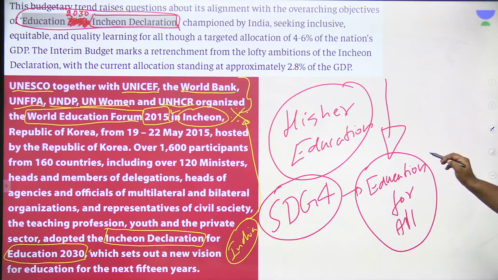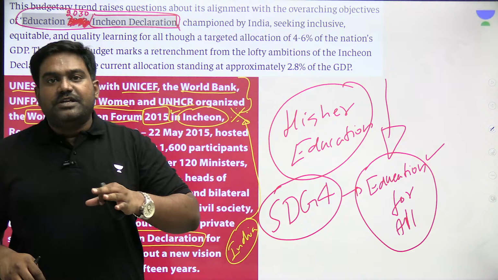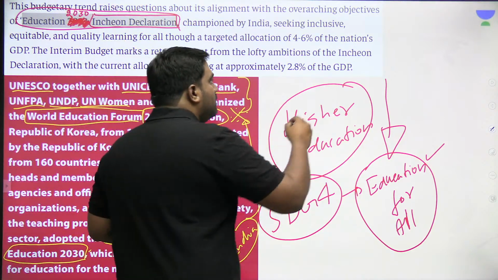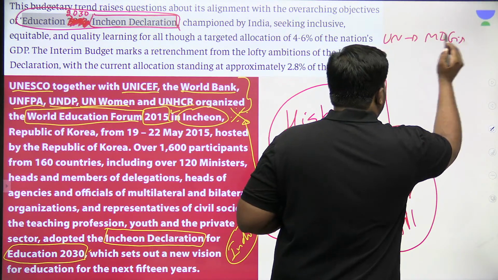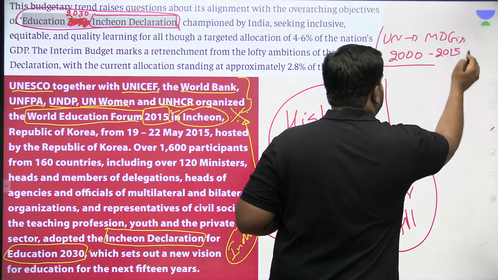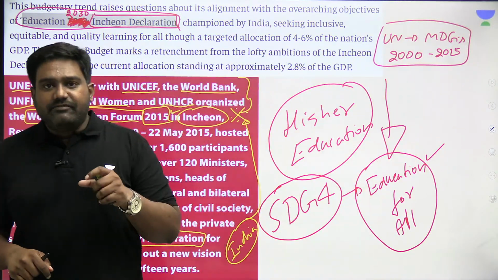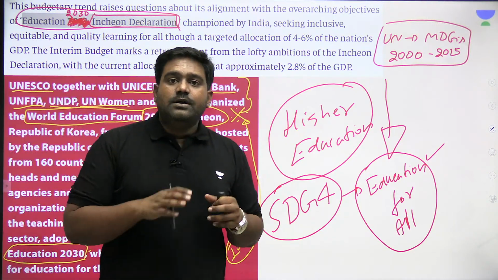Is that clear? By 2015, the Millennium Development Goals of the UN were expiring. Through the United Nations, Millennium Development Goals were implemented from 2000 to 2015 for a 15-year period.